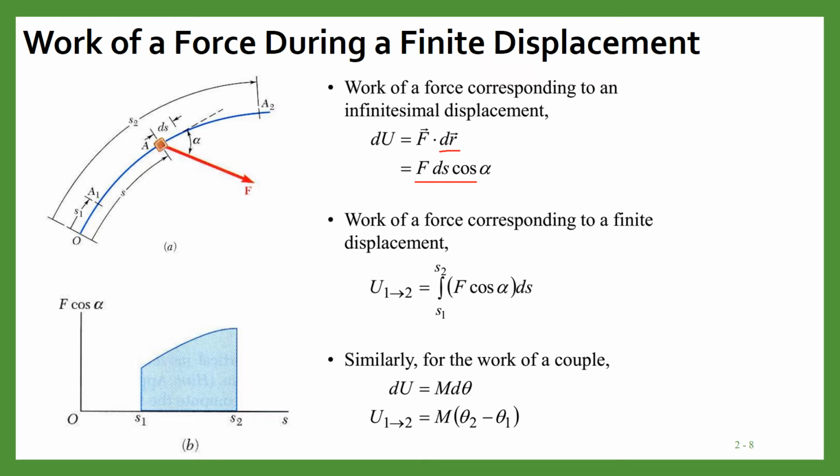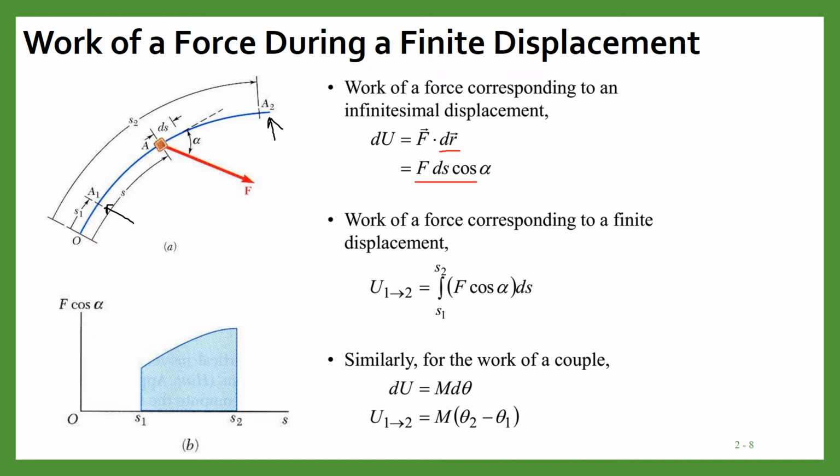Now suppose this is your element, and suppose this is the initial position, and ds is the small distance through which this element moves because of the action of this force. Now the work for a finite displacement from point A1, so this is the initial point A1, and this is the final point A2.